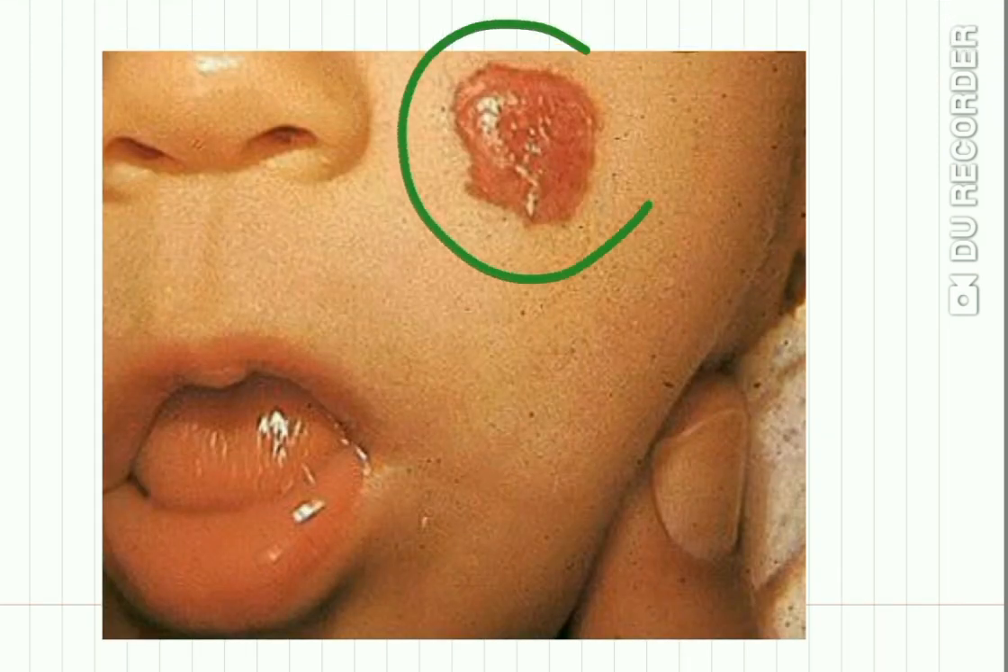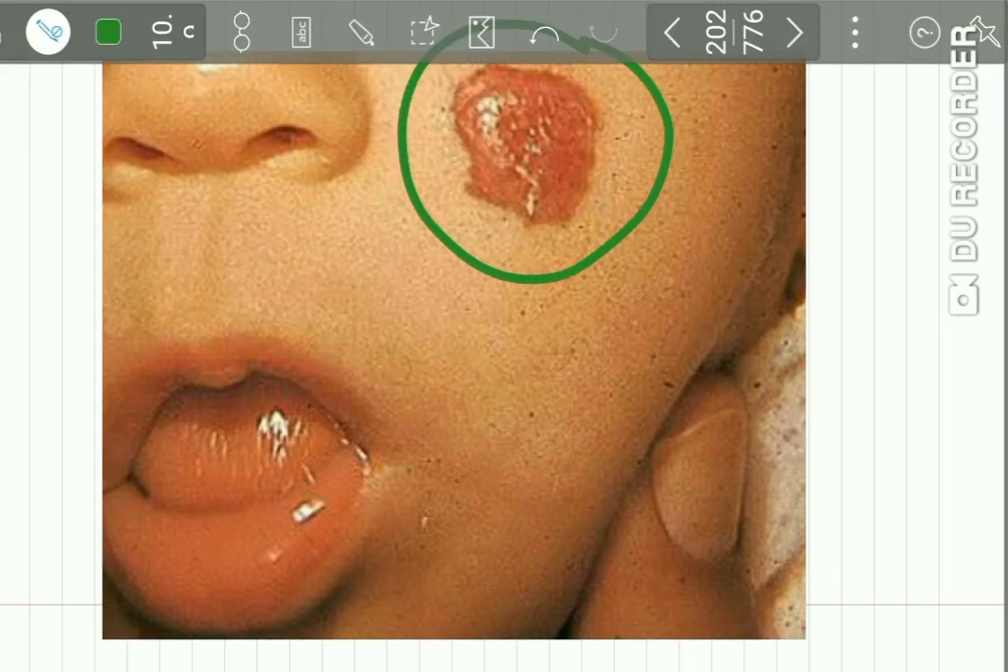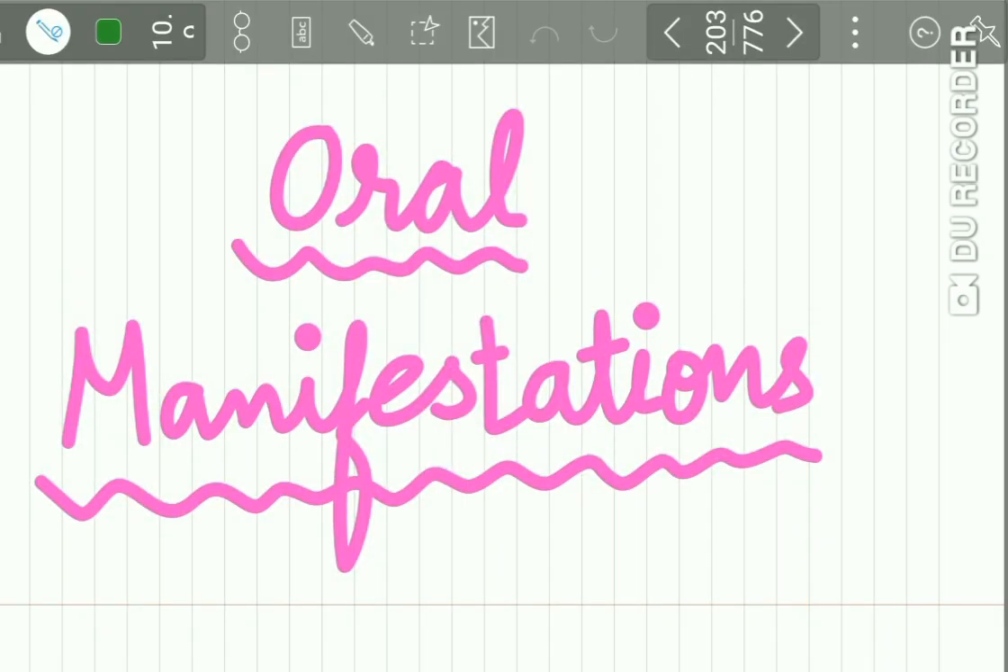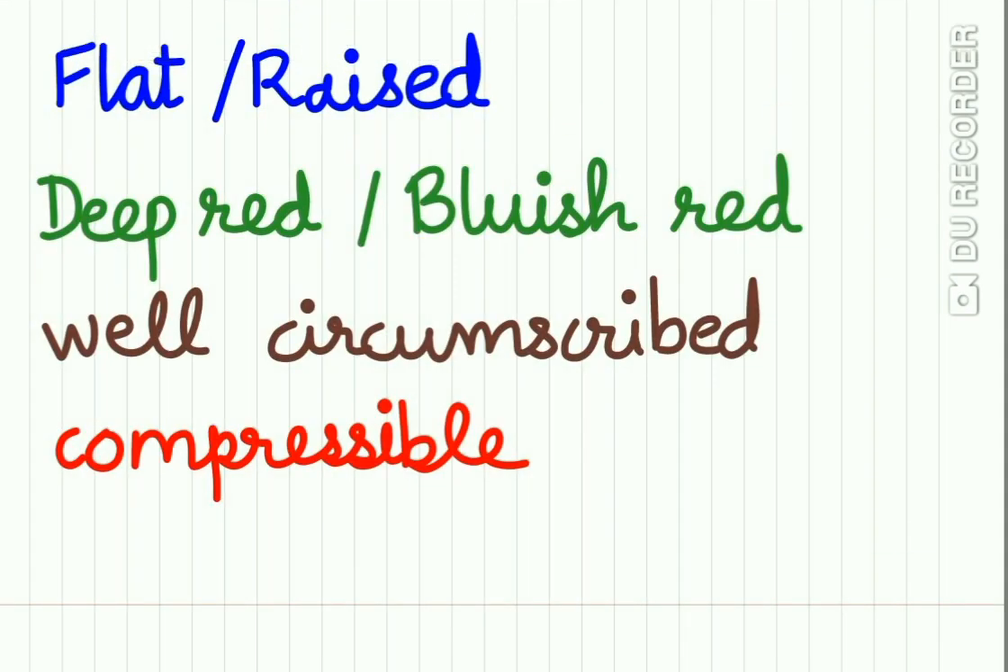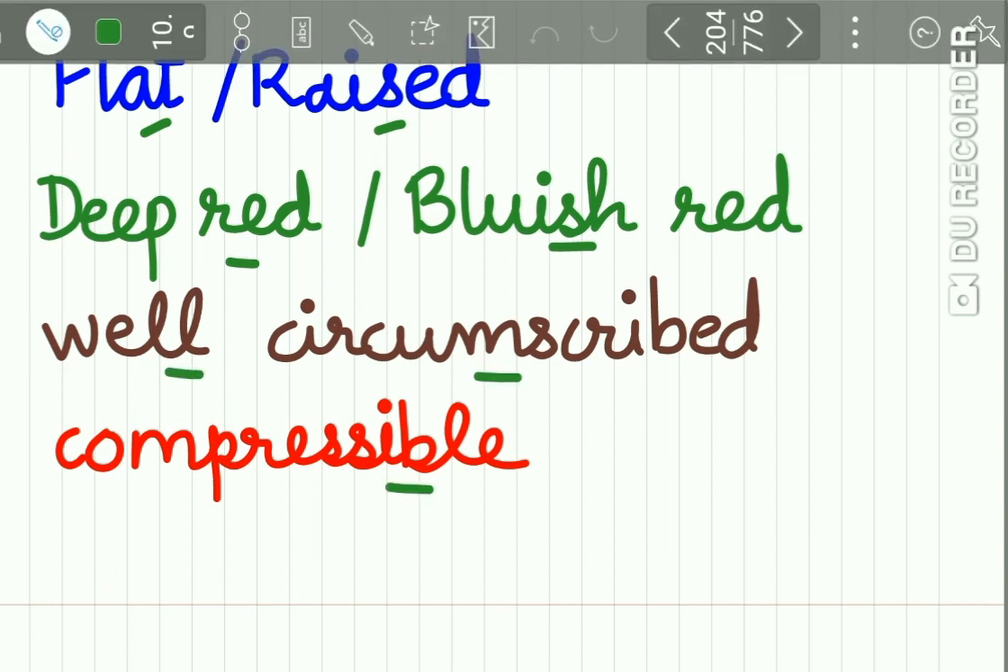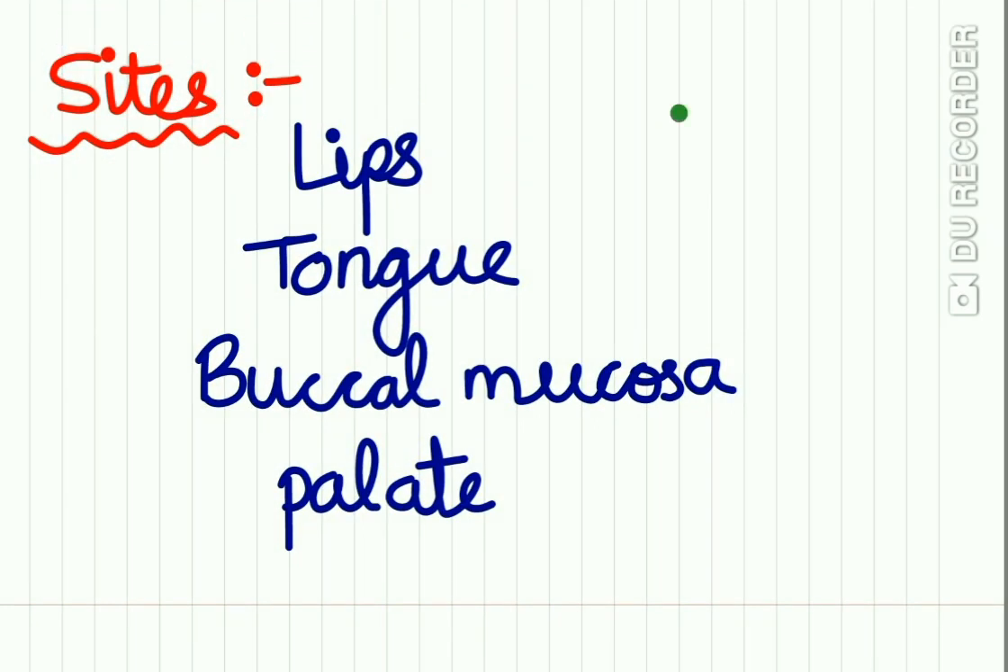Now here you can see the clinical picture of hemangioma. Coming to the oral manifestation, intraorally hemangioma appears as a flat or a raised lesion, deep red or bluish red in color, well circumscribed, and it is compressible. Sites of occurrence are lips, tongue, buccal mucosa and palate.